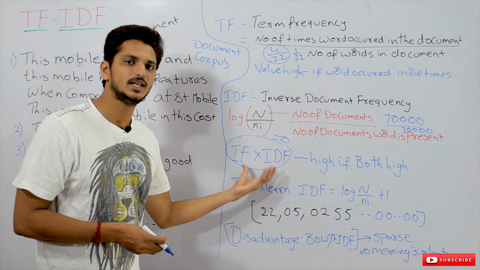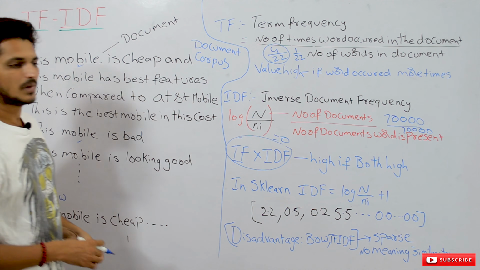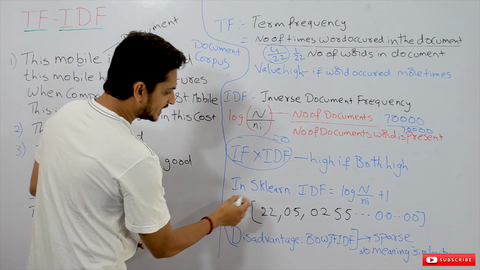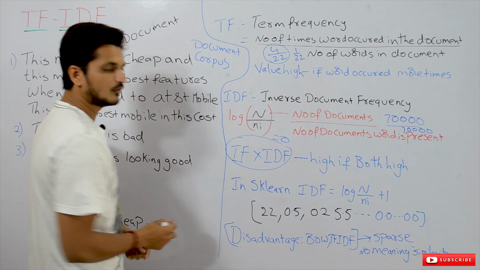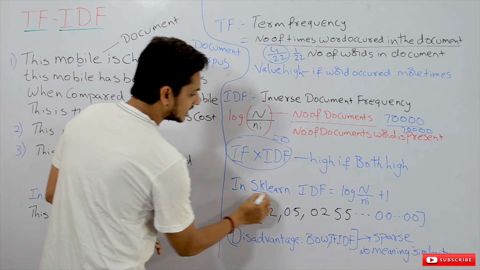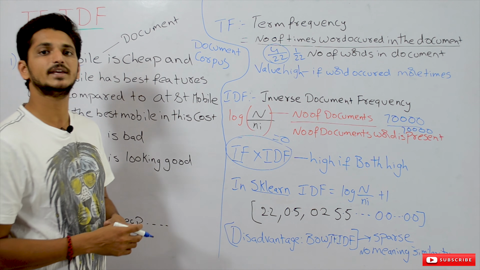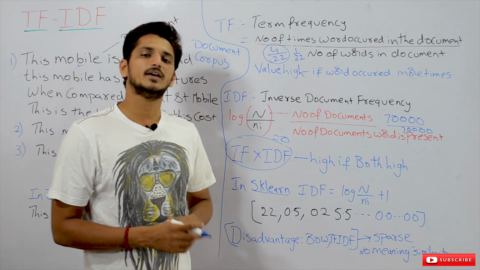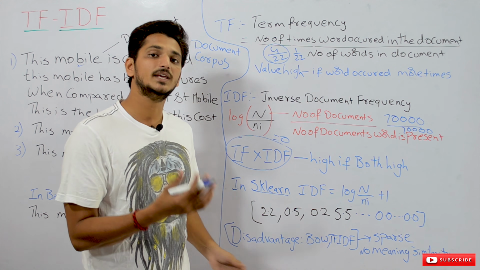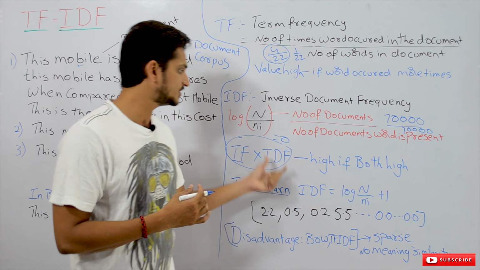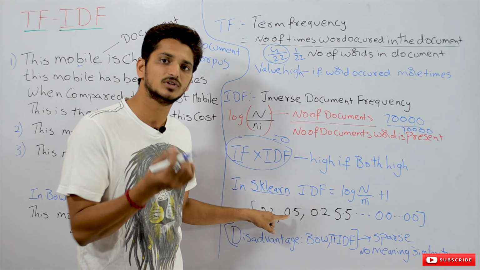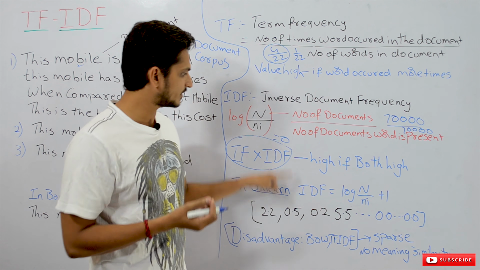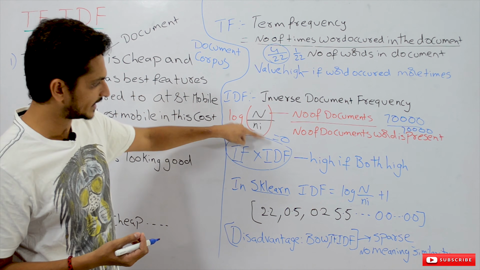Okay, this is what TF-IDF is. But coming to the implementation part of TF-IDF, we will use a package called sklearn. In that package we have a class called TfidfVectorizer, but the implementation of TF-IDF in this package is a little bit different from what is taught in textbooks.